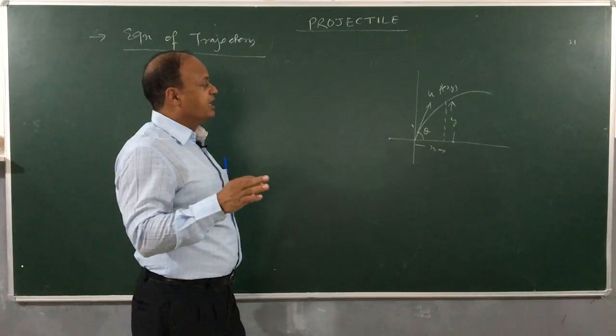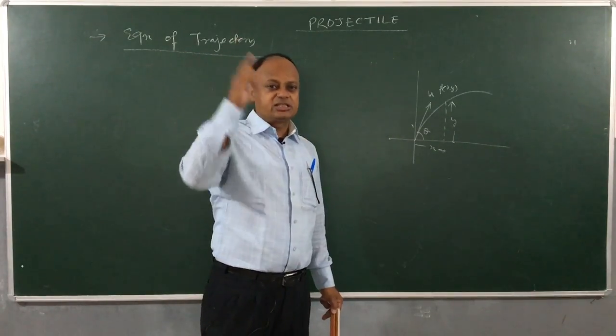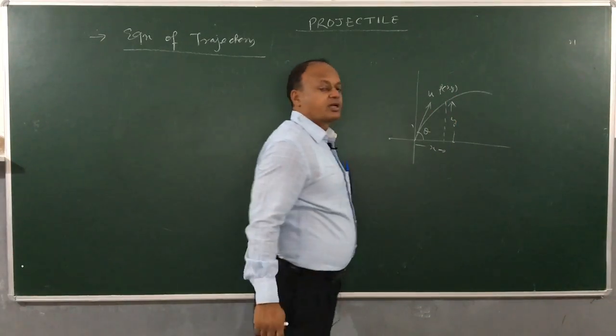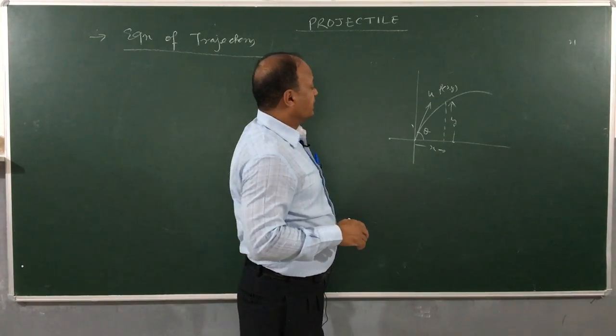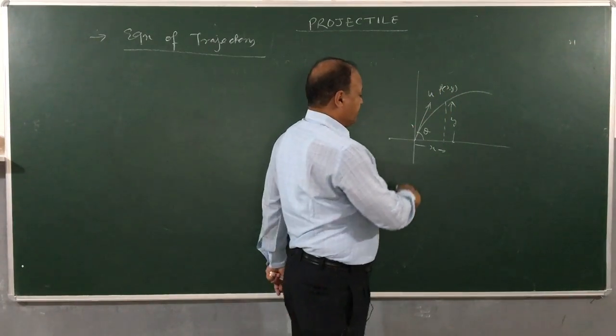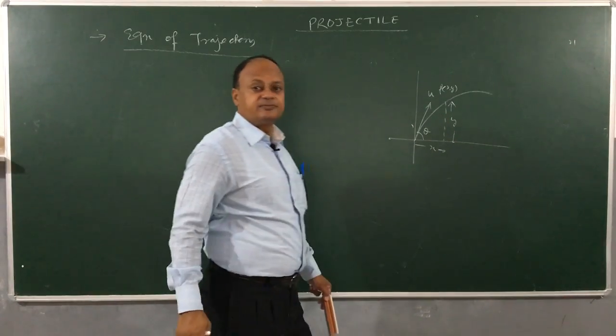Now, you know very well that a projectile has two motions at the same time. One is horizontal motion, the other is vertical motion, right? As the projectile moves, x and y will continuously be changing, but the time in which it is travelling horizontally distance x is vertically travelling a distance y.